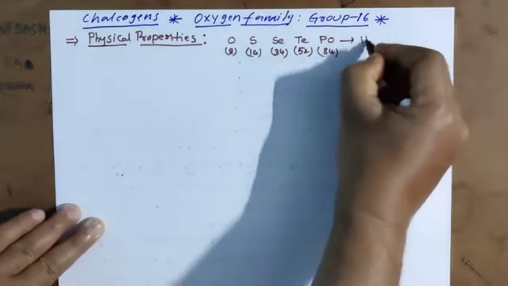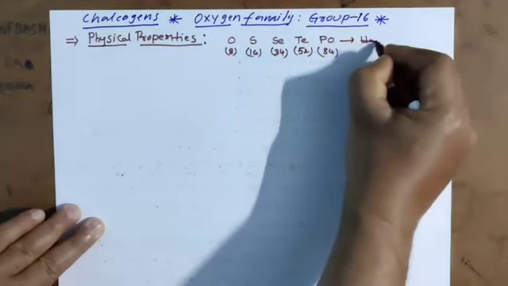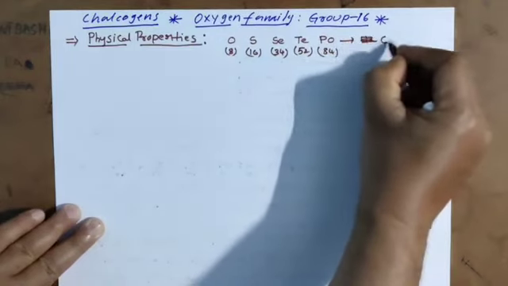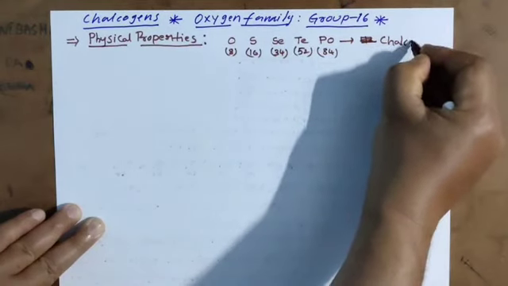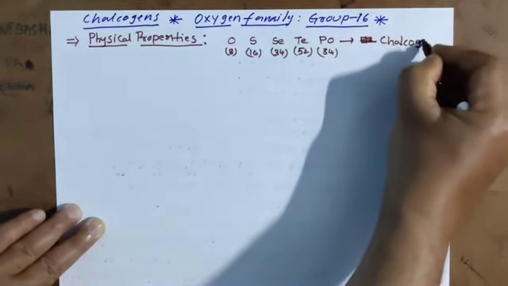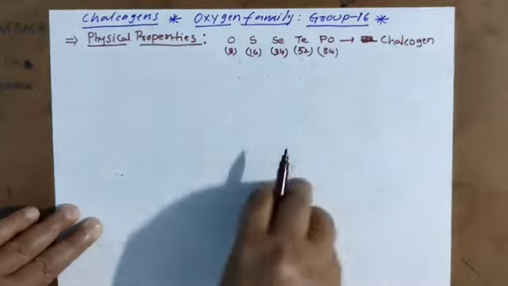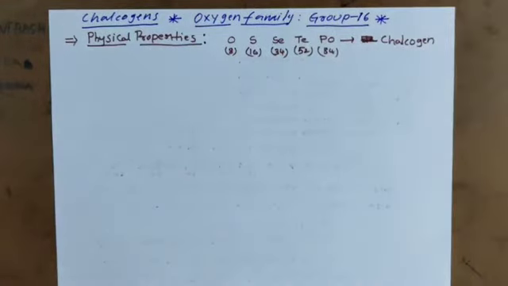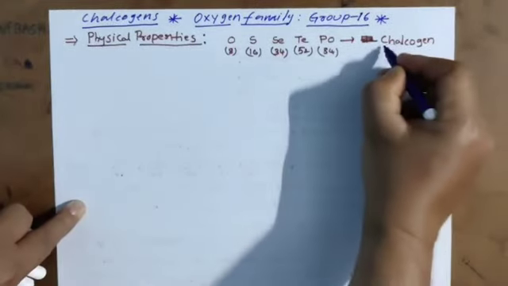Another name we have for the group 16 elements is chalcogens. Why do we call them chalcogens?